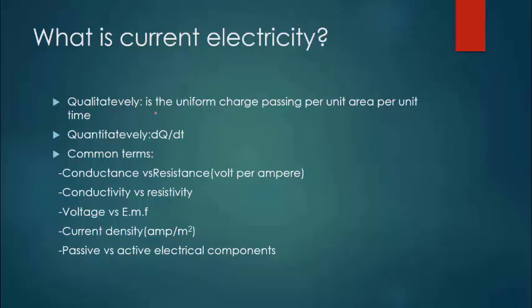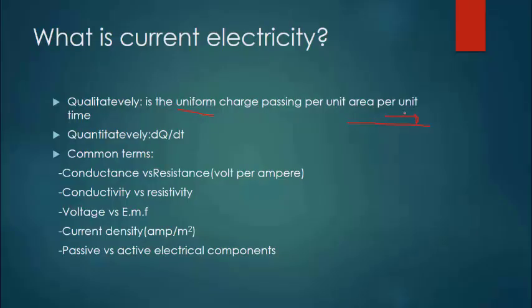So qualitatively, current electricity is the uniform charge passing a unit area per unit time. The word uniform here is important because if you consider this is a conductor, under normal conditions there is no current that is passing for one reason. It is because under the kinetic theory we know that always particles of matter are in random motion. So considering this area of a conductor, if the movement is not uniform, they lead to cancellation and result to the net charge of 0.